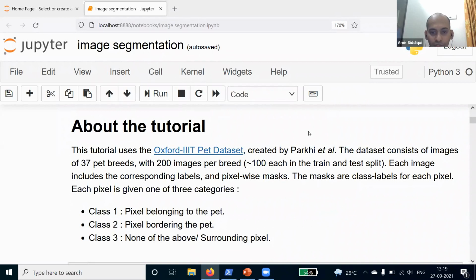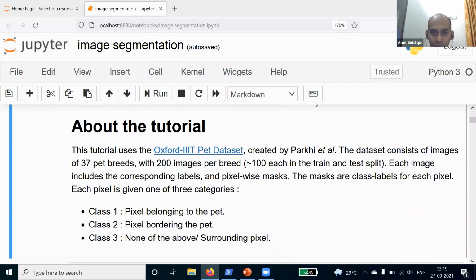So this mask, we can get it using a function. There I'm defining a function. I'll show you.